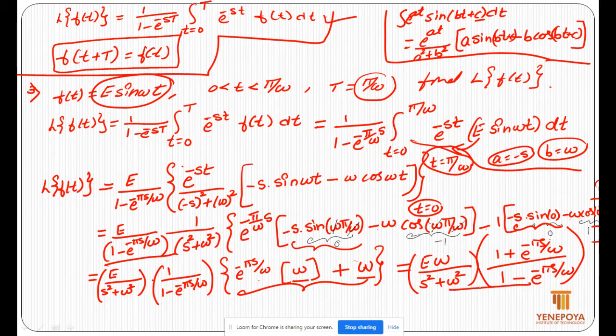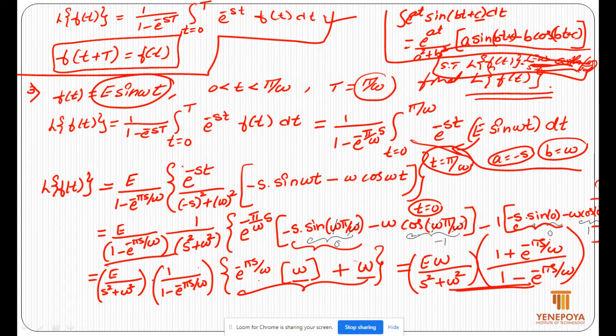This is the final answer if the question is to find the Laplace transform of f of t. If suppose the problem is asked in the form of show that the Laplace transform of f of t is equal to some terms in terms of the cot function, cot h of pi s by 2 omega times e omega divided by s square plus omega square. Okay. If suppose it is a prove that or show that question, then we should extend.